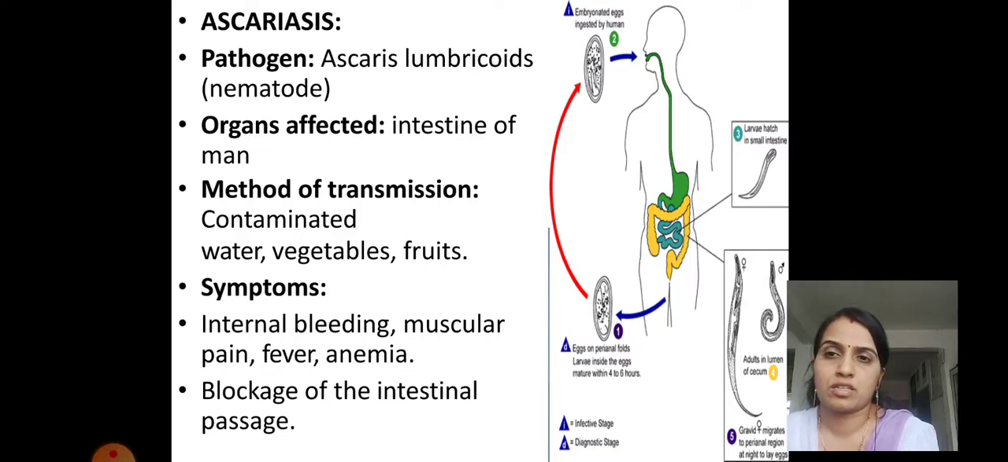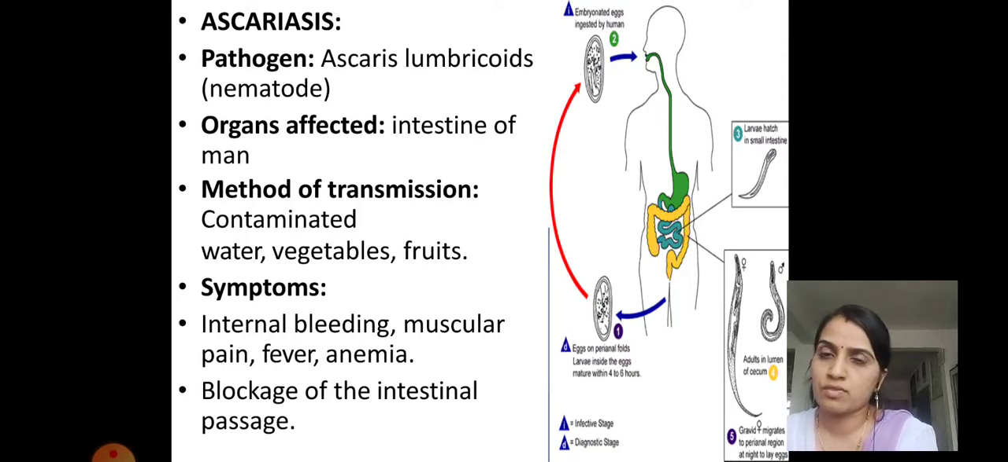Method of transmission is contaminated water, vegetables and fruits, same as amoebic dysentery, because the fecal matter of the infected person contains nematodes. If that fecal matter is added directly into a water reservoir and we grow vegetables with the same water, the vegetables will carry the nematodes. If vegetables that are sold and purchased are consumed raw, without proper washing and boiling, entry of the nematode into our body is possible.